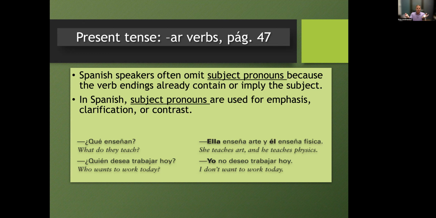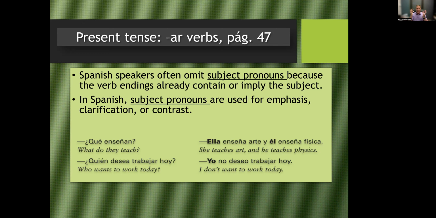So we can't just answer with one phrase, right? So we use our subject pronouns to give emphasis. But if someone says ¿qué enseñan?, if they're including you, if that's ustedes, then you're going to answer back, pues nosotros enseñamos español. We teach Spanish, right? So you're going to get from the context of the sentence whether that can happen. And typically it's going to be that third person singular, because if someone says ¿qué enseña?, that can be what does usted teach, what does él teach, what does ella teach. So in those cases, you would most likely use your subject pronoun unless it was really understood who was being talked to.